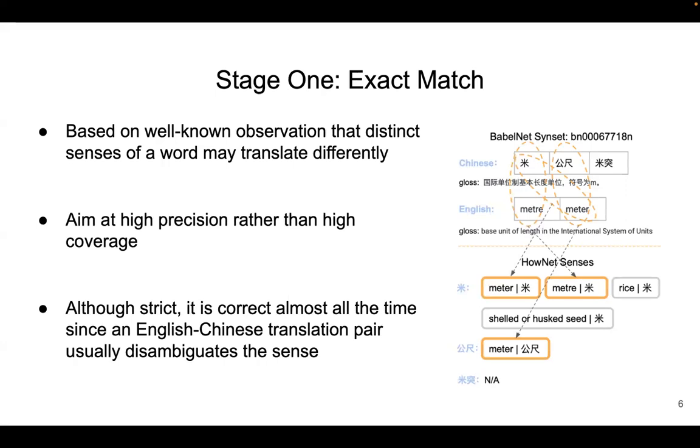annotated with a lexicalization in both Chinese and English, as well as a well-known observation that distinct senses of words may translate differently. For each Chinese-English pair in BabelNet, we check if there is a HowNet sense whose Chinese and English lexicalization pair is exactly the same as the pair in BabelNet. If there is, we add that sense to the aligned senses. Once this stage is completed, if the aligned set is non-empty, we return it as the set of aligned senses. Otherwise, we continue to the next stage.